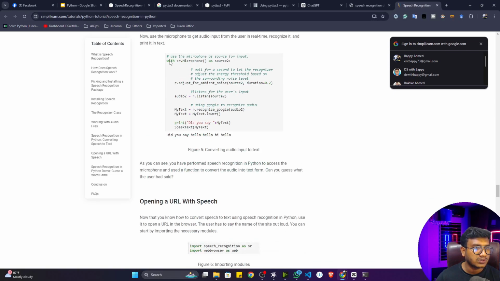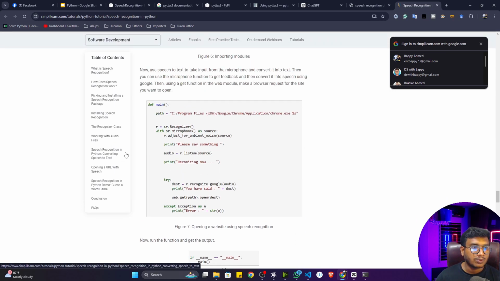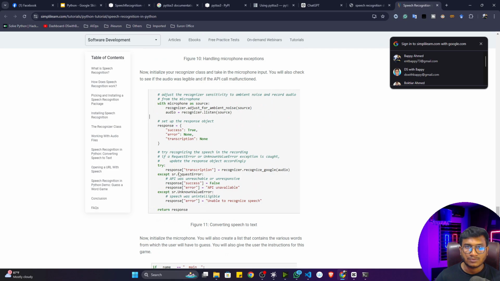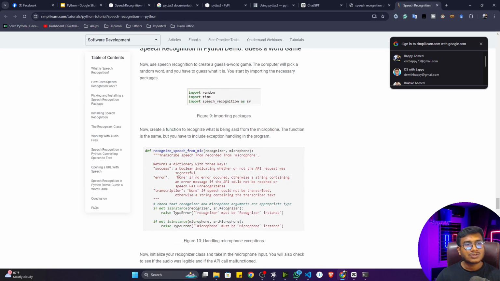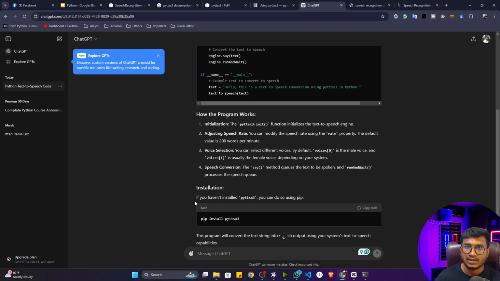So you can see this is the code snippet, and that's how we can use this speech recognition library. Again, I will share one simple code snippet so that you can use it as it is, because there are so many implementations you can see. It would be a little bit confusing for a beginner, I know that, so I'll just show you in the easiest manner. Either you can also ask ChatGPT, just give a prompt: I want to recognize a voice, give me one code with the help of the speech recognition library. You will see that ChatGPT also will generate that particular code for you.